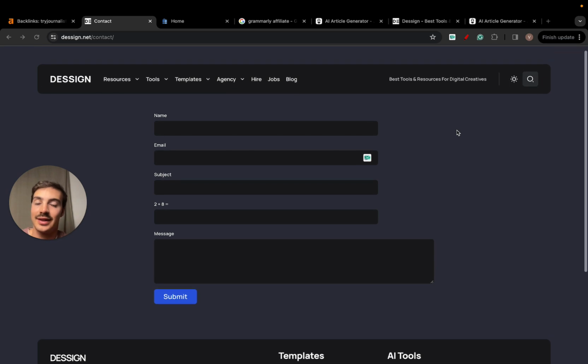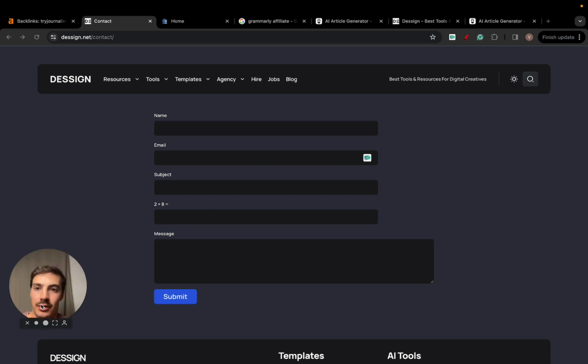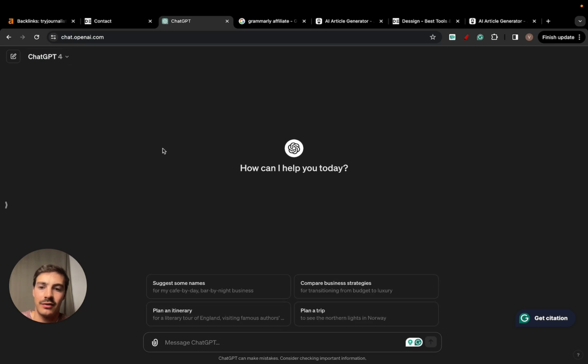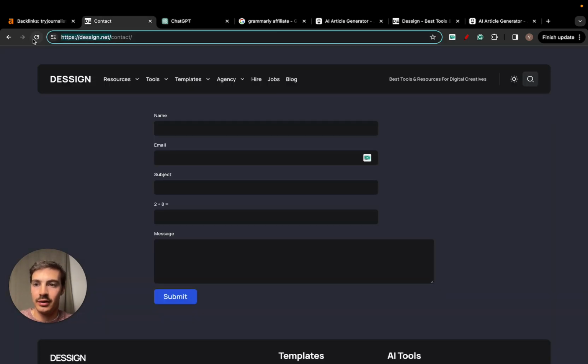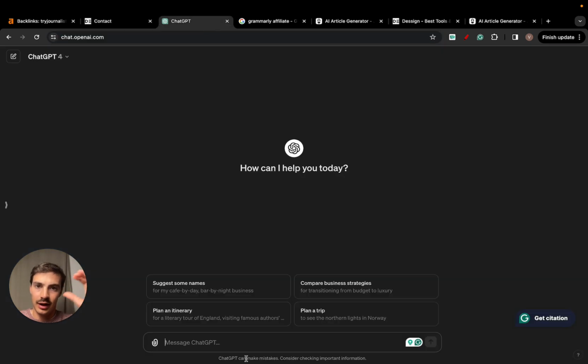And the reality is that these guys get a ton of emails. And so the way in which you can, of course, filter and be filtered through the spam is to write tailored messages. And in the AI age, it's going to be more and more important. Tailored message to the brand. So what you do is you go to ChatGPT. I have the paid version, so I have 4, but 3.5 works great. And so what you do is you do this. You copy the site URL. If I remember, I'll leave the prompt down below.